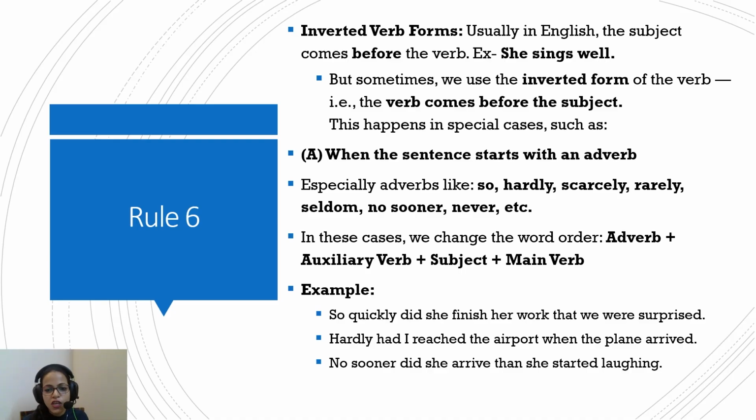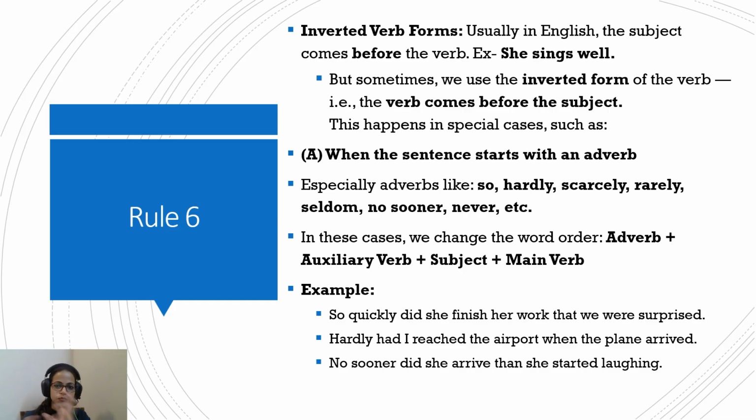It's inverted after all. So when the sentence starts with an adverb, especially adverbs like so, hardly, scarcely, rarely, seldom, no sooner, never, etc. So in this case, we change the word order in this manner. Adverb, then auxiliary verb, then subject, and then main verb. So, for example, so quickly did she finish her work that we were surprised. Hardly had I reached the airport when the plane arrived. No sooner did she arrive than she started laughing.